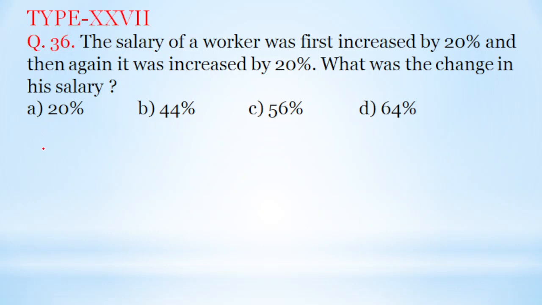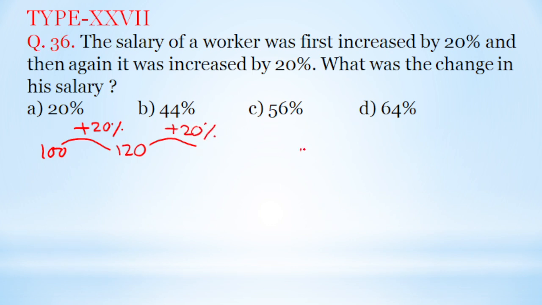Now first, suppose his salary was 100. Then it is first increased by 20%. That means after the first increase, its salary was 120. And again it was increased by 20%. That means once again the salary was increased by 20%, that means it is 20% of 120.